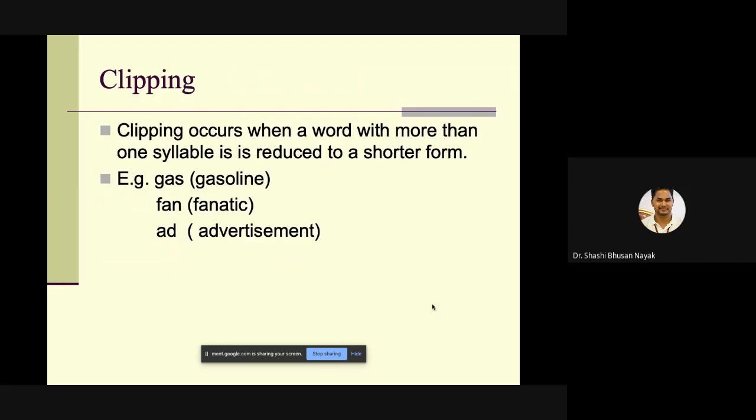Please switch off your sound if you're not telling anything to me. If you're not communicating anything to me, please.